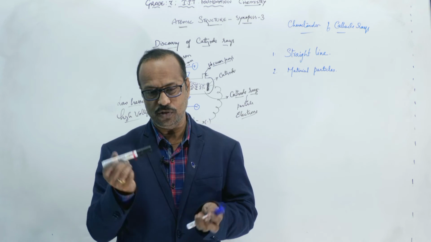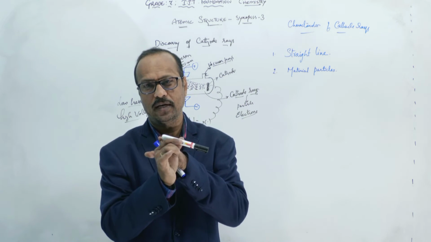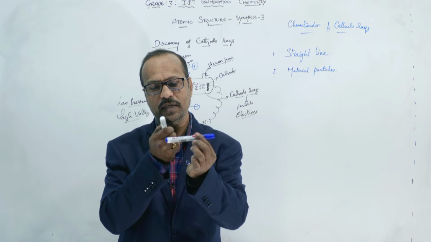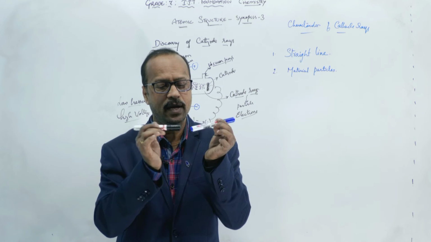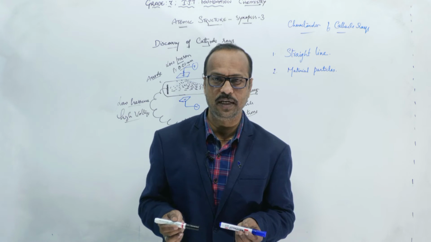You know that two magnets are there. These are the two magnets. Say this cap side is north pole and this side is south pole. Here also, this magnet's cap side is north pole, this is the south pole. Now, if I bring the north pole towards the south pole of the magnet, I think you might have done this so many times.